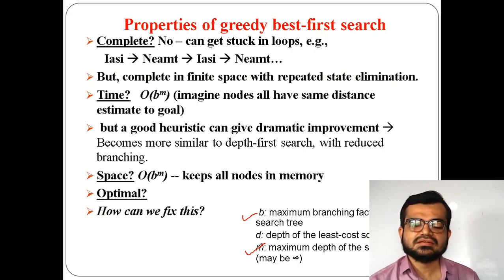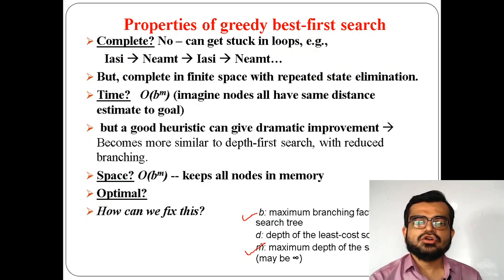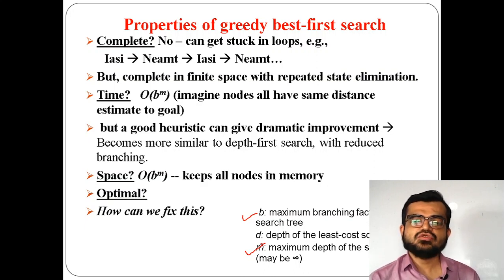How can we fix this? We fix this problem with the next approach, that is A star search. That's why greedy best first search is not as efficient as A star search, because in A star search you can avoid such kinds of problems.